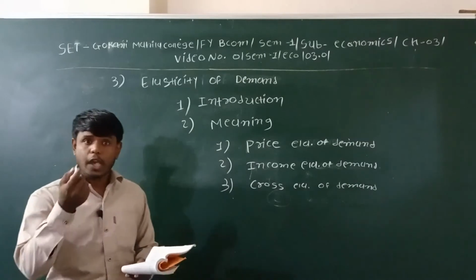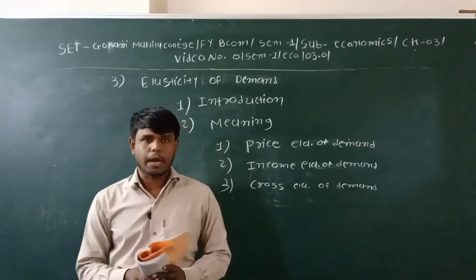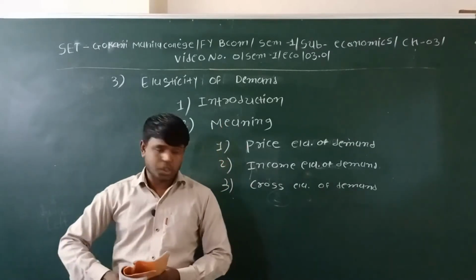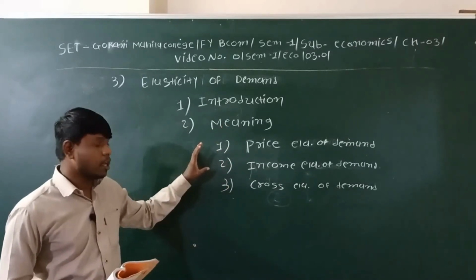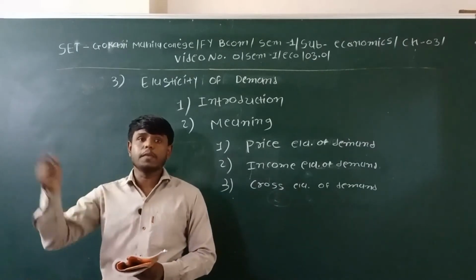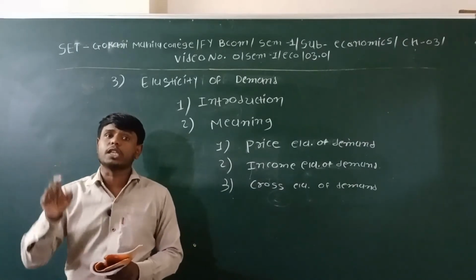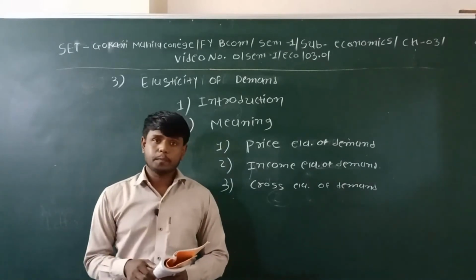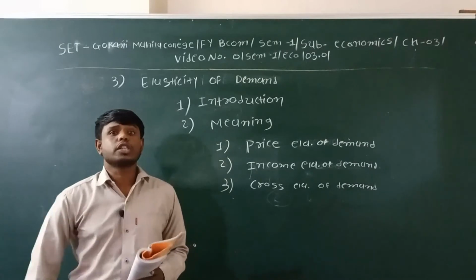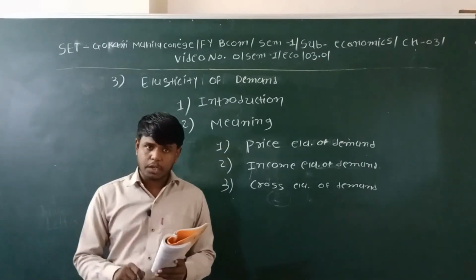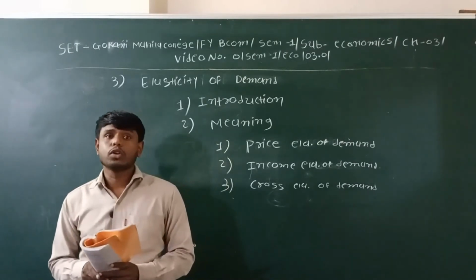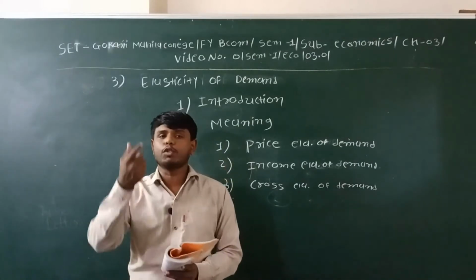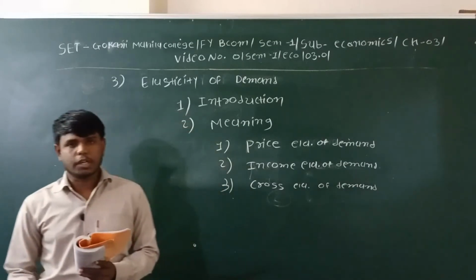So basically we have three types of elasticity of demand. First is price, which is purely related with price. Second is income elasticity of demand. It means if the income of any person or any group of persons changes, what will that affect on the demand? And the third is cross elasticity of demand. Cross elasticity means if there is a change in substitute or any complementary goods, what will that affect on the demand? It will be studied in the cross elasticity of demand.